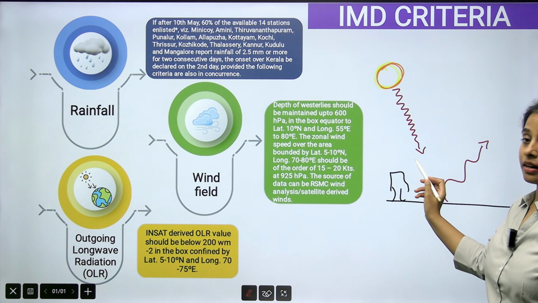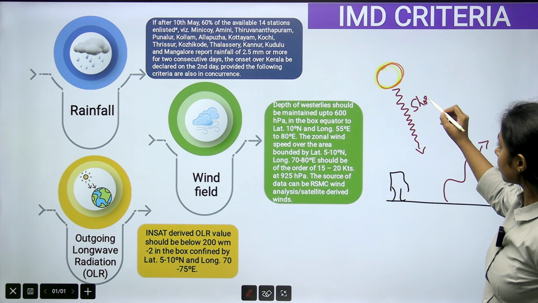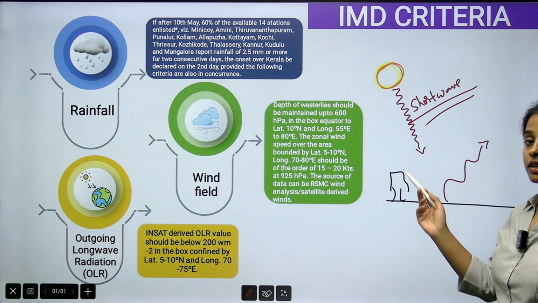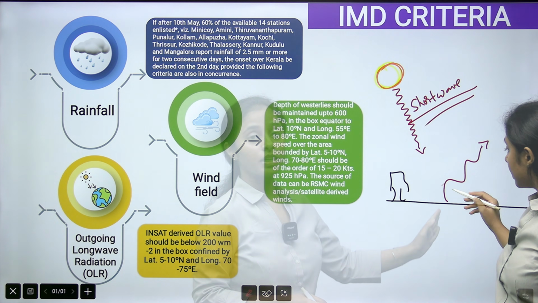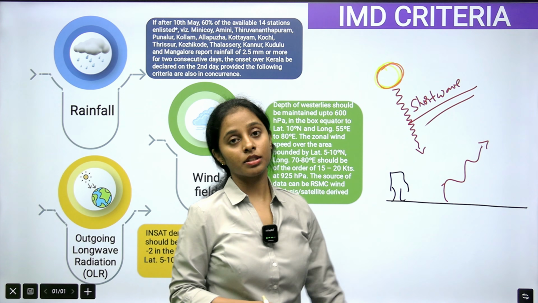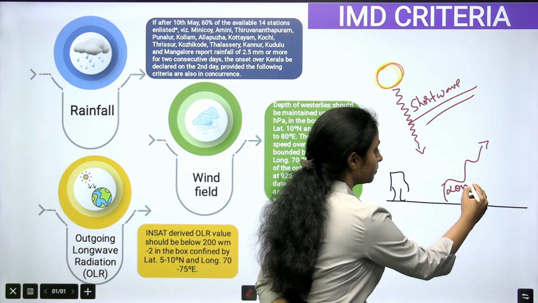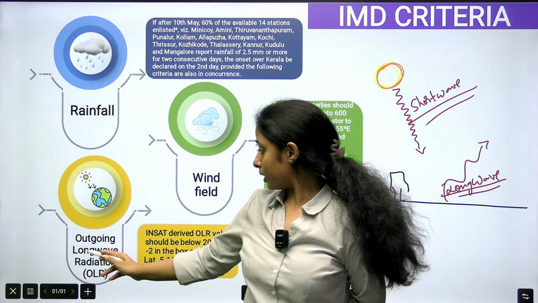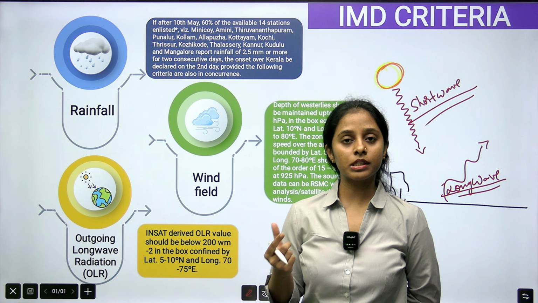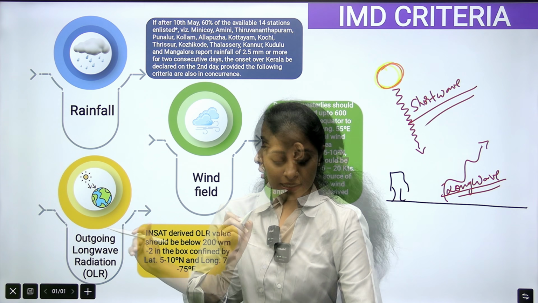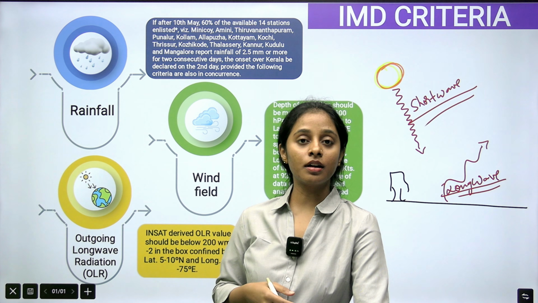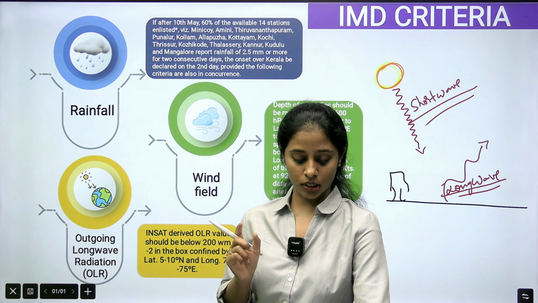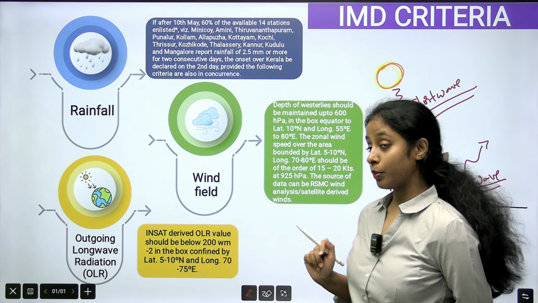See, incoming solar radiation is always short wave. ಇದು ನಾವು ಸ್ಟ್ಯಾಟಿಕ್ ಜಾಗ್ರಫಿನಲ್ಲಿ ಓದಿರ್ತೀರಿ. So incoming solar radiation is short wave, whereas the terrestrial outgoing radiations are long wave. ಇದನ್ನ ಅವರಲ್ಲಿ ಮೆನ್ಷನ್ ಮಾಡಿರೋದು, outgoing long wave radiation. What is the criteria? See, this OLR ಗೆ what is the IMD criteria? See, satellite derived OLR ಎಷ್ಟು ಇರಬೇಕು? The value should be below 200 watts per square meter. We'll understand what is this.